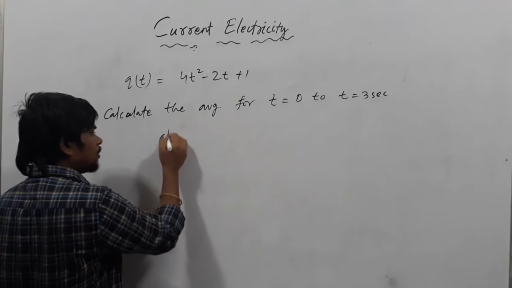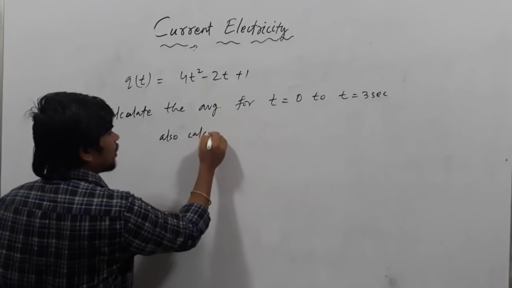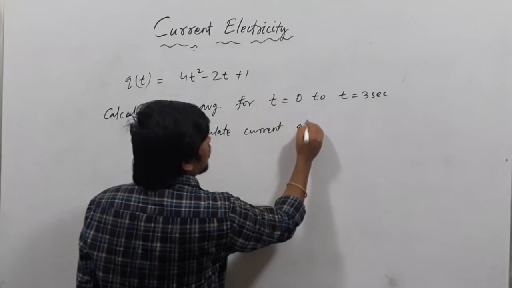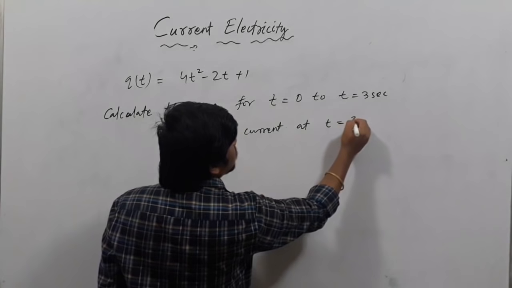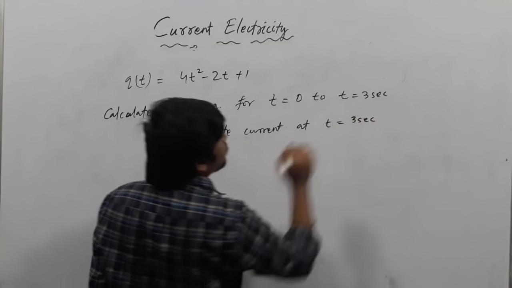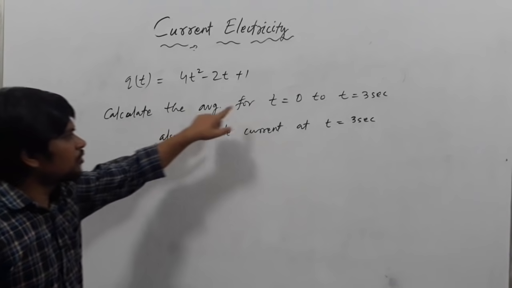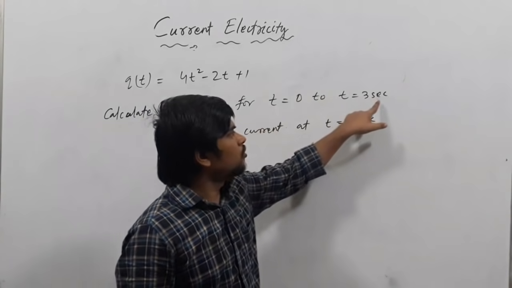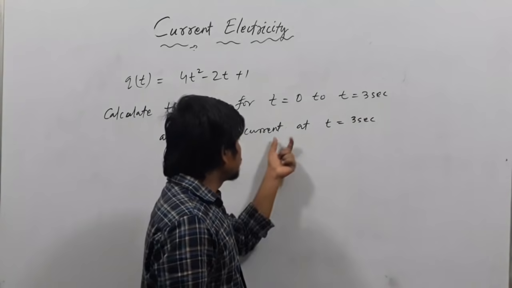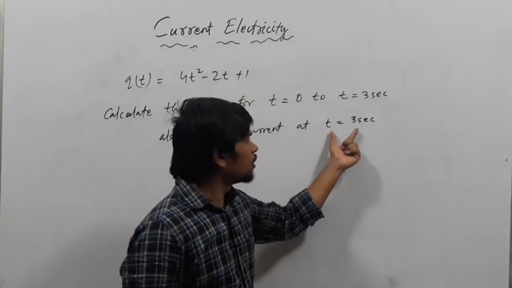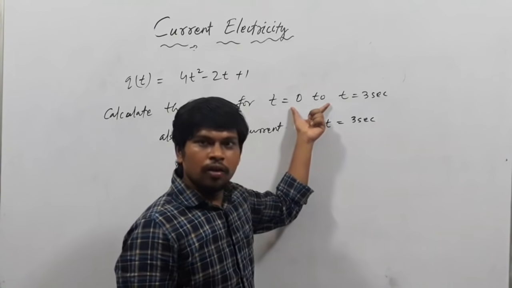Also calculate the current at t equals 3 second. See the difference. You can find the difference: average current between t equals 0 to 3 second, and again current at t equals 3 second. This is the instantaneous current, and this is known to be what?